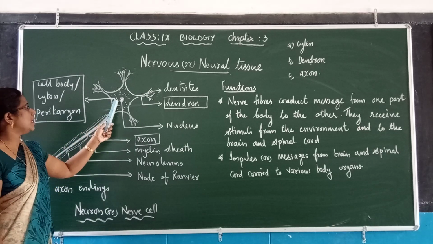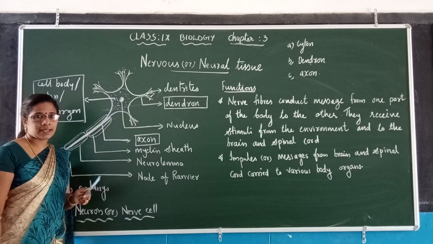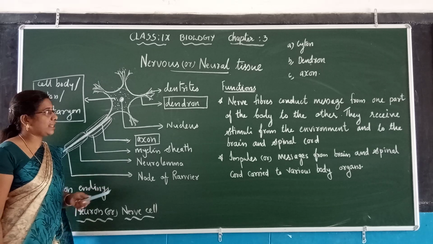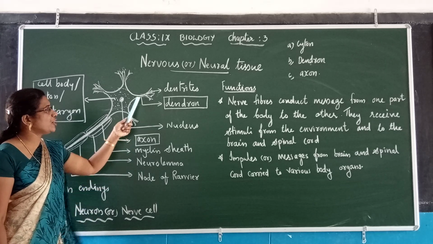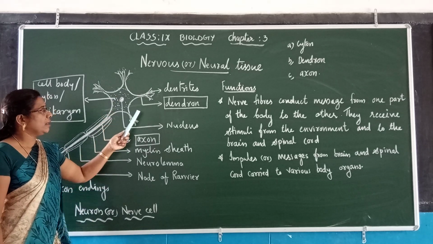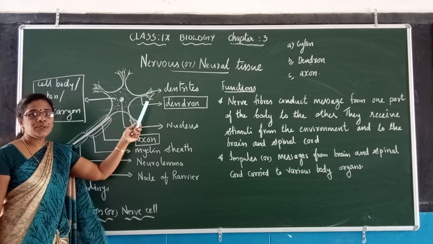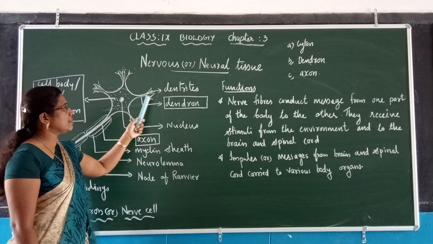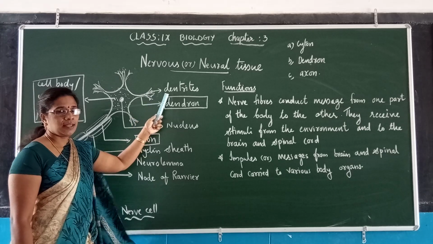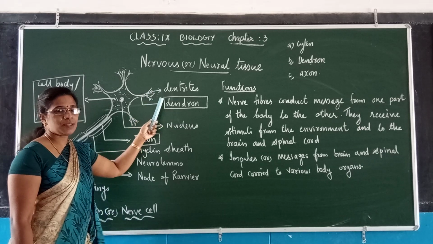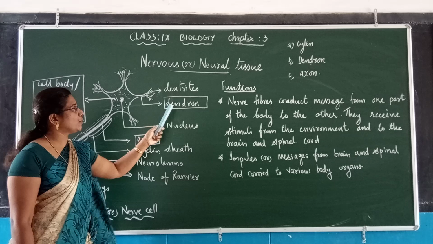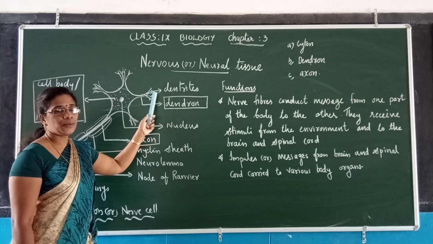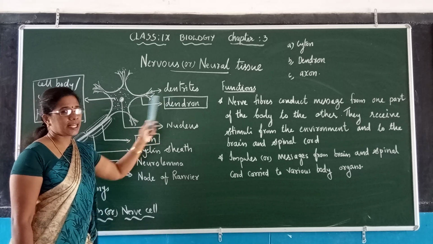From the cell body, several small branches arise. Those are the dendrons. From the dendrons, minute branches arise. Those are dendrites. The impulses are transmitted from one neuron to another neuron through dendrites.